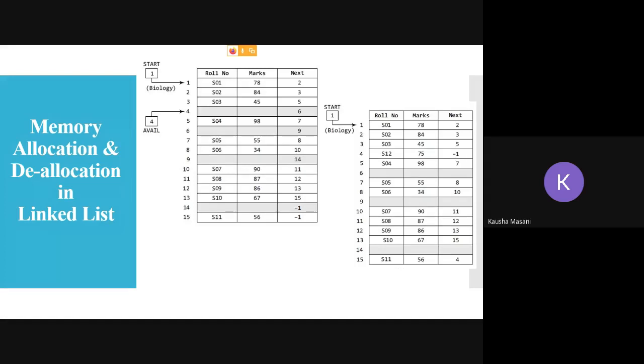Any doubt in this example? Any questions in this example? Are you getting what I am trying to tell you here, everybody?